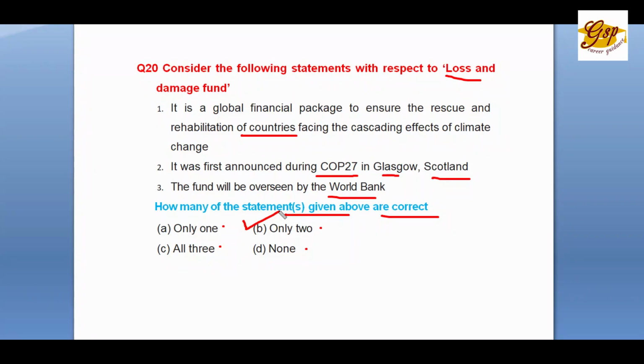As far as statement 1 is concerned, it's true. The loss and damage fund is a global financial package to ensure the rescue and rehabilitation of the countries is done correctly. Statement 2 is incorrect because it was COP27 in Sharm el-Sheikh in Egypt, not Scotland. And the fund will be overseen by the World Bank, you're right. So the second statement is wrong. So only 2 statements are correct.